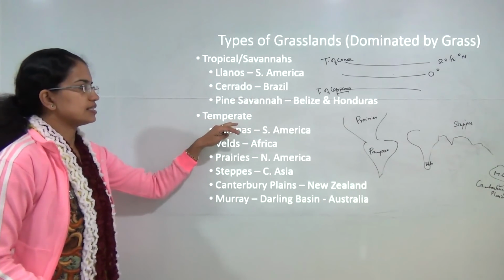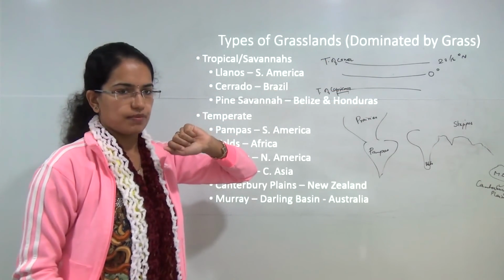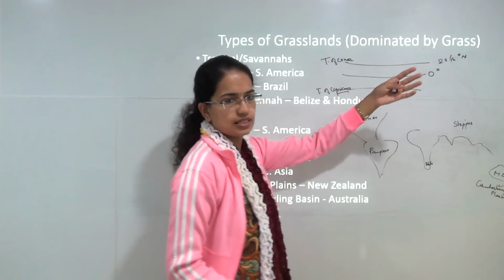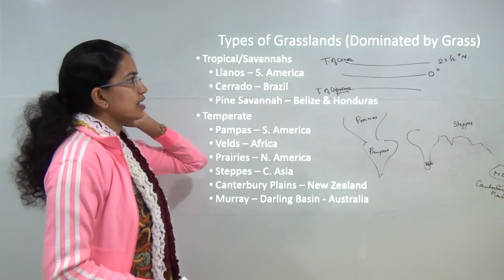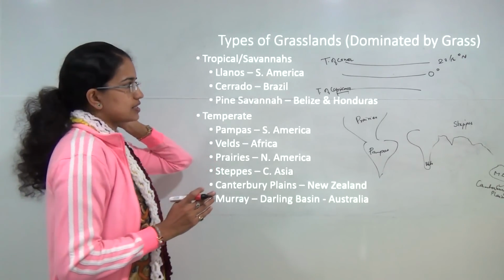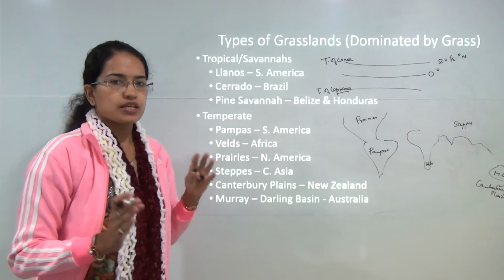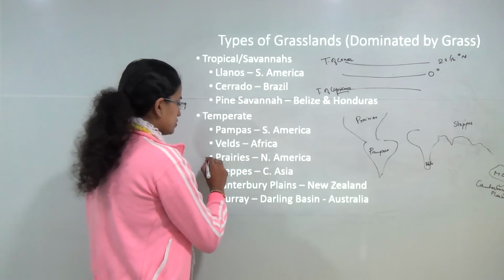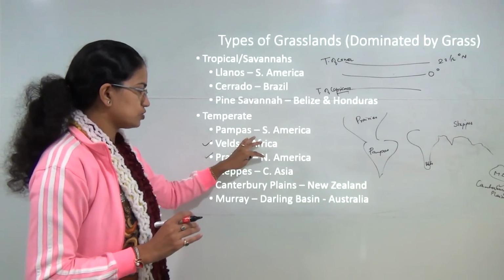Now temperate grasslands are found beyond the Tropic of Cancer and Tropic of Capricorn region, that's between 23 and a half and 66 and a half degrees north and south. So here we understand what are grasslands, the types of grasslands, mainly the tropical grasslands and the temperate grasslands. Now what the NCERT book has is a detailed classification of prairies and velds. So we will be focusing only on these two today.